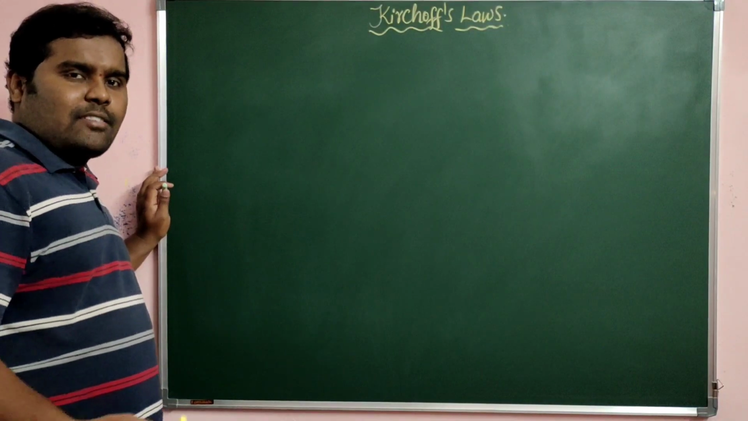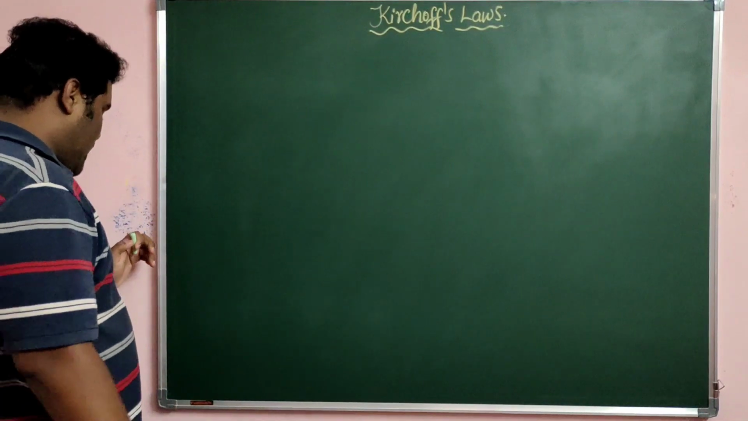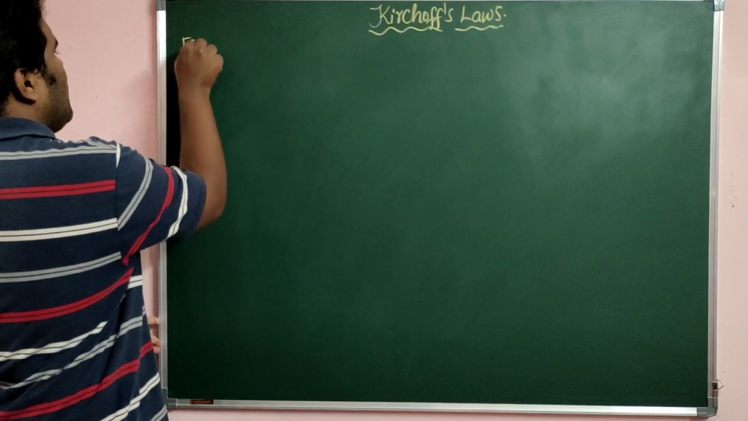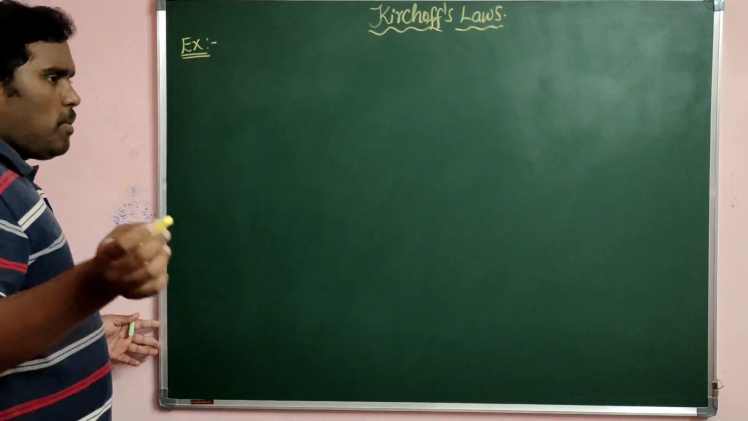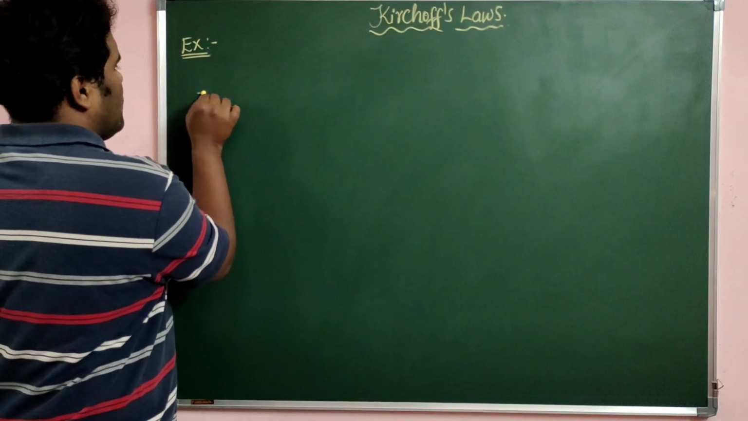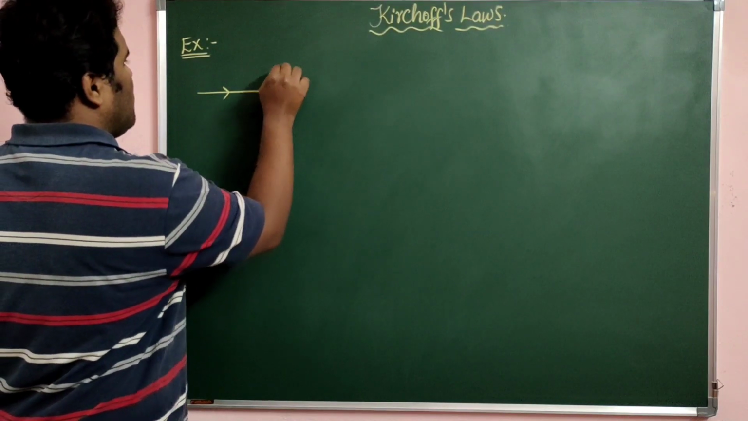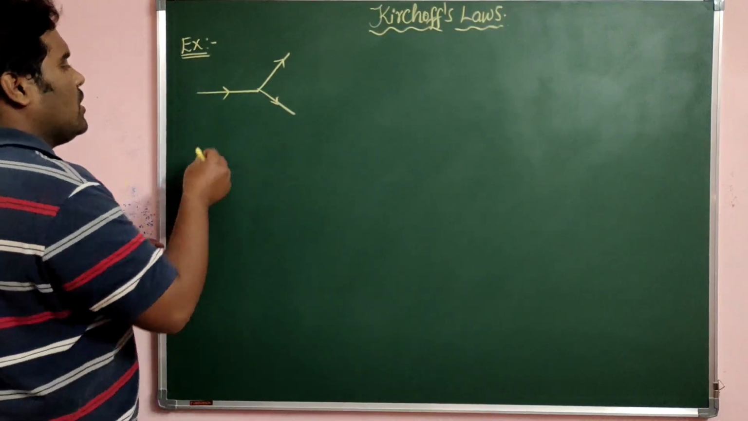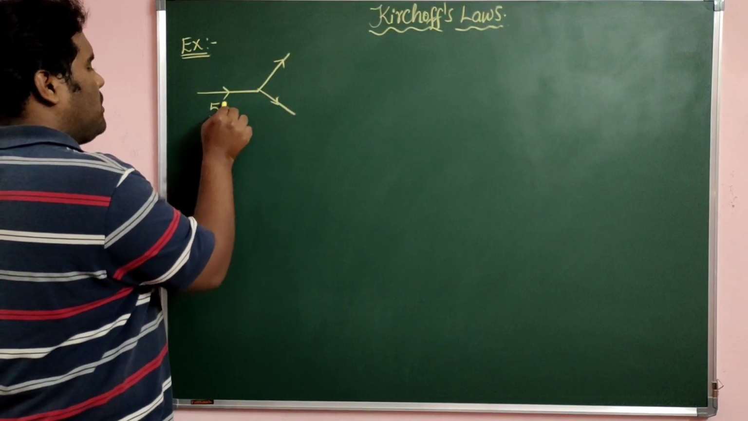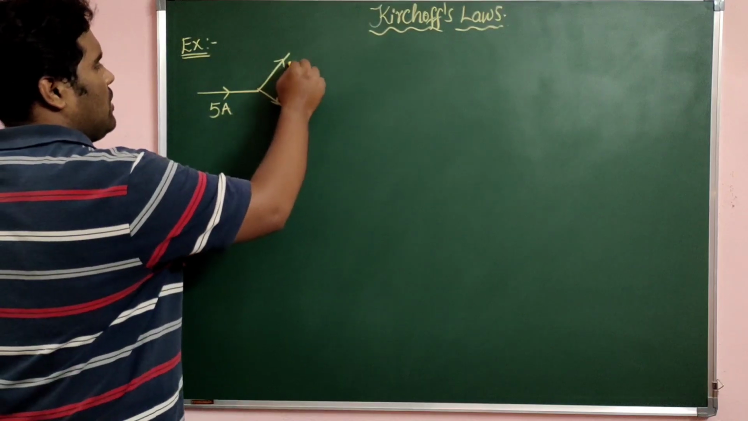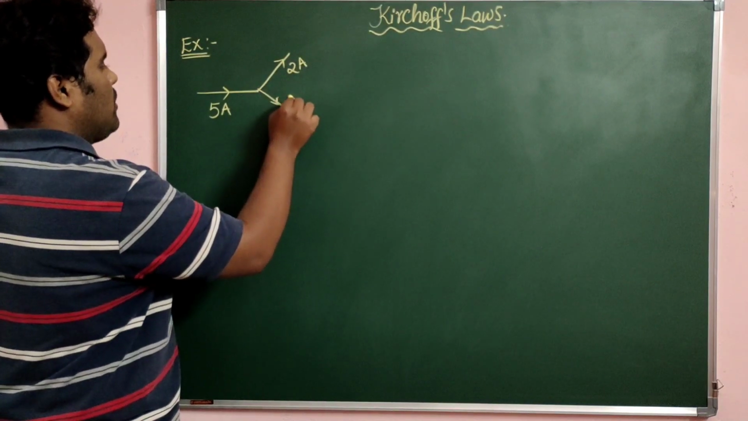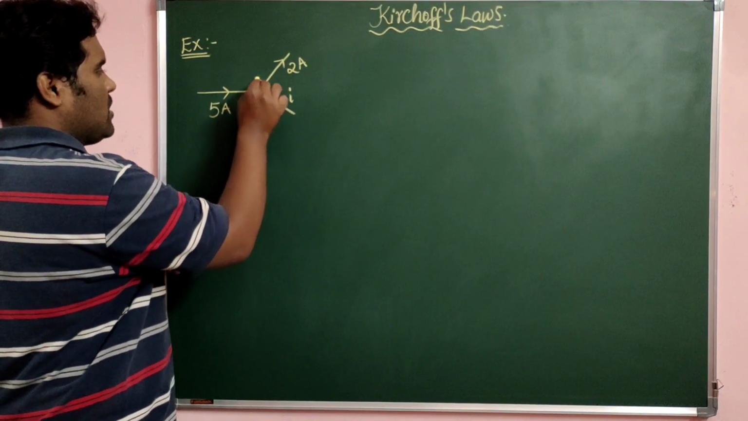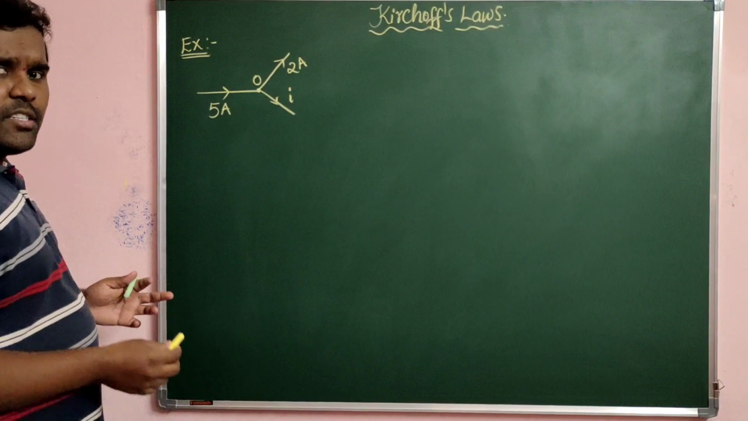So let us see an example for Kirchhoff's junction law. As we have seen the statement previously, we will see with an example here. I am just considering one simple junction over here, like this, and one more here, and just one more here. A simple one to understand. Let me say 5 ampere is coming in and 2 ampere is leaving, and I require the amount of current passing through this junction. Name the junction as O.